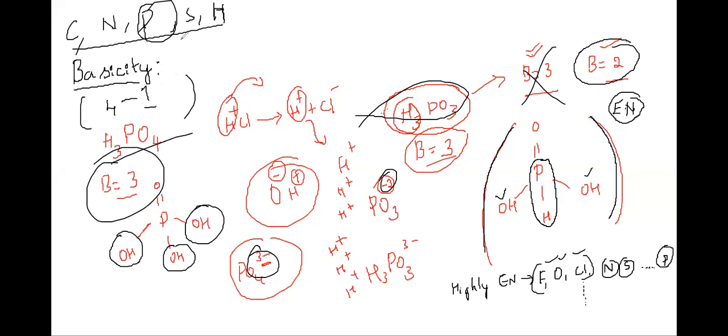So for phosphorus, when you check and there is oxygen, then subtract one from the number of oxygens. Number of oxygen minus 1 will give you the basicity only in the case of phosphorus. Remember, only for phosphorus, not for anything else. Is that clear now?